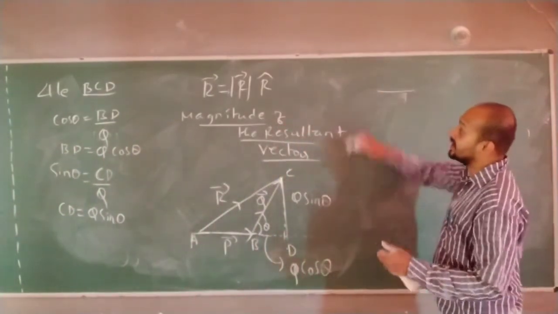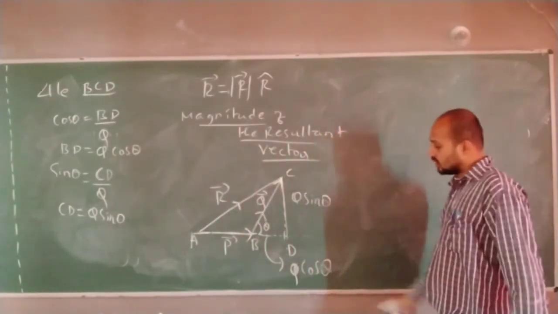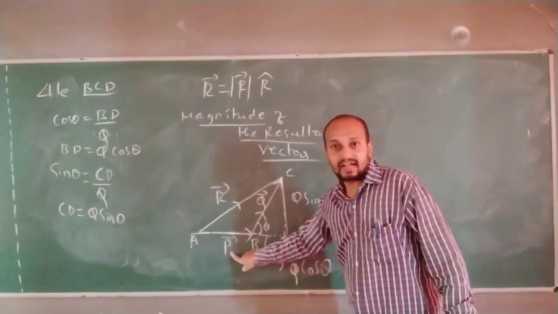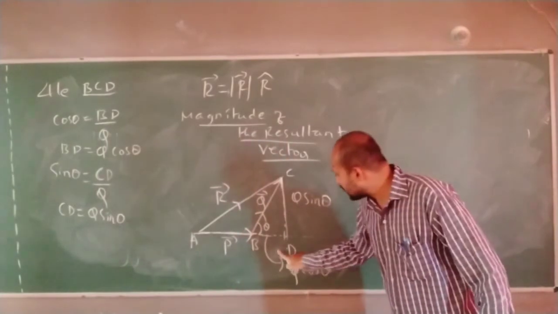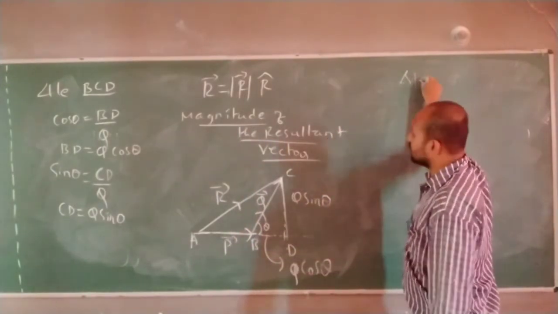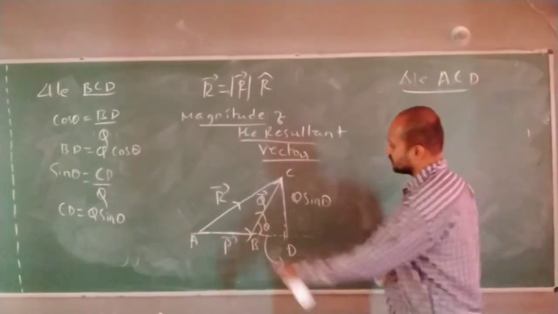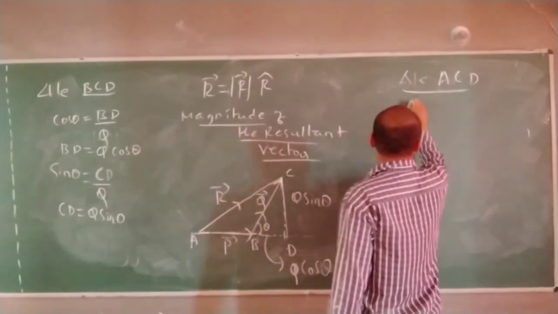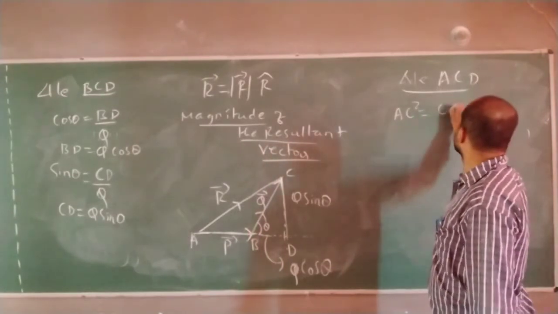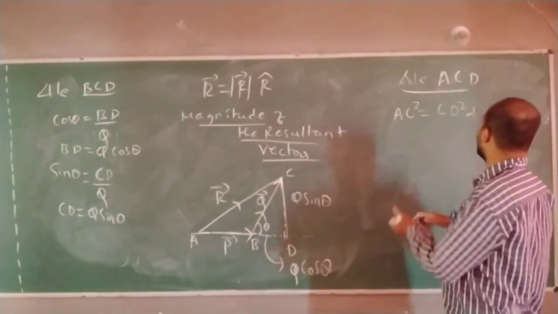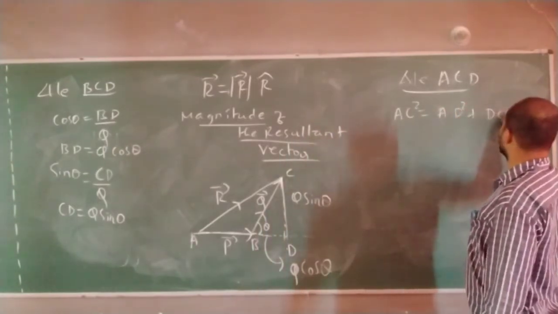I am finding the magnitude of the resultant vector. If I add these two vectors, what will be its value? If you know the magnitude P and this magnitude Q, I am calculating. Once I know this, from triangle ACD, by Pythagoras theorem, AC square is equal to CD square plus DA square, or AC square is equal to AD square plus CD square.